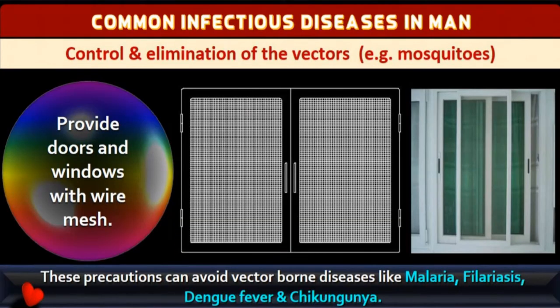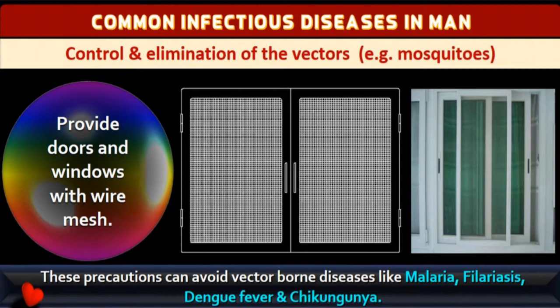Okay, next is providing doors and windows with wire mesh. Usually in all our houses the wire mesh would have been installed. But though we have installed the wire mesh, the children are like that. Usually grandmothers or the aged people in the house tell us that in the evening when the sun sets, by 6 o'clock, close all the doors, put the mesh doors. Why put the mesh doors? Sometimes the mosquitoes move toward the light. When we have the light on inside our house, the outside will be dark, so from the dark to the light, the mosquito may enter inside the house.